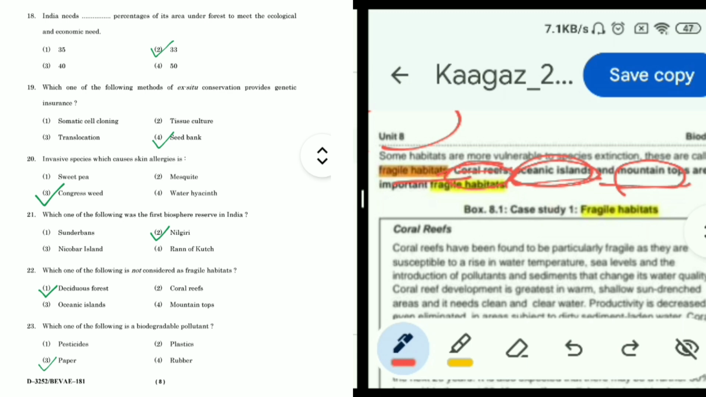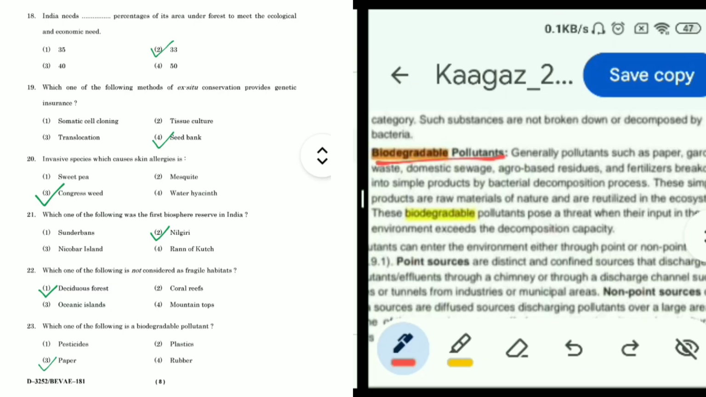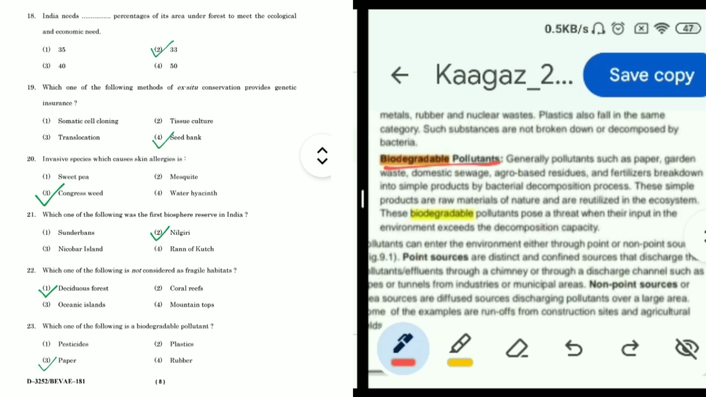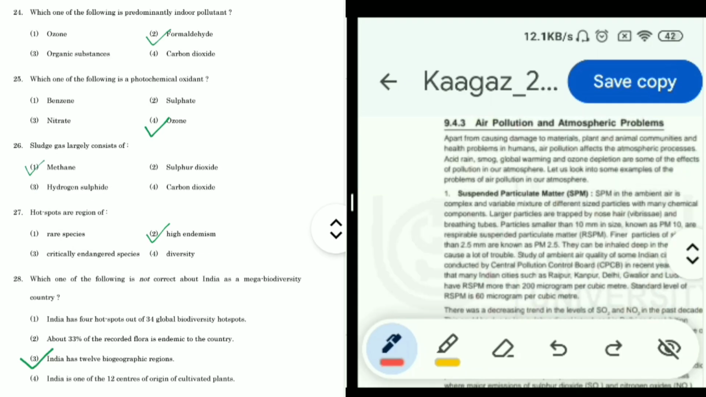Now question 23, which one of the following is a biodegradable pollutant? Options are pesticides, plastics, paper and rubber. So this answer we can find on the page number 171. Biodegradable pollutants, we can see pesticides are not there, plastics are also not there, paper is included, and rubber is also not included in biodegradable pollutant. So clear cut, paper is the answer. Third option is correct.